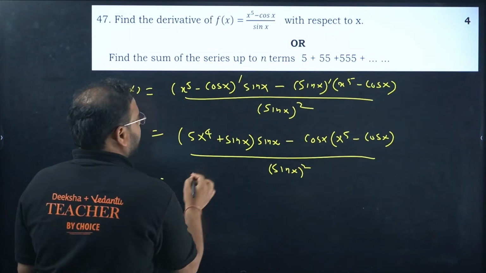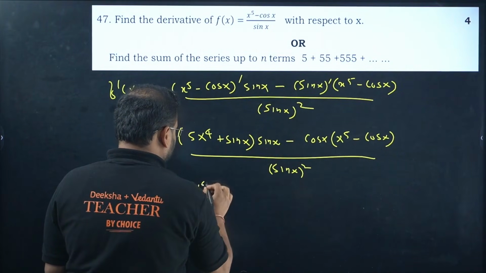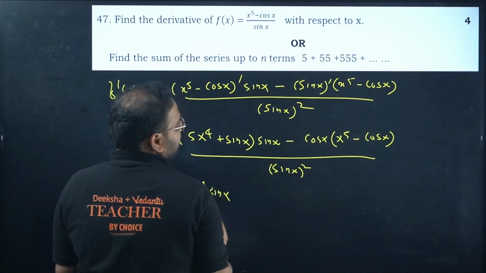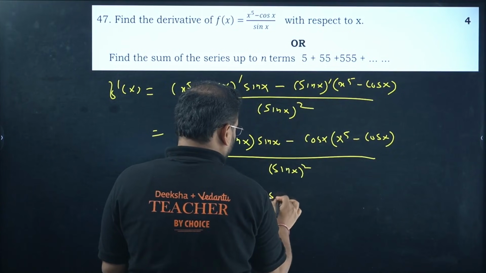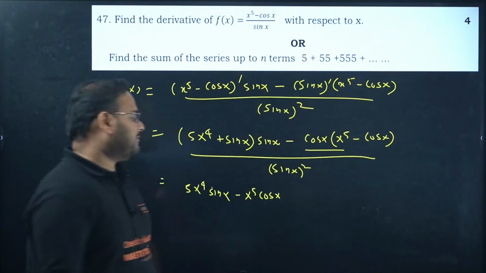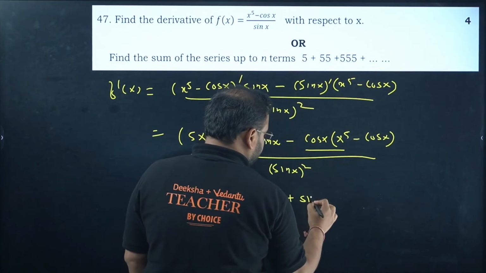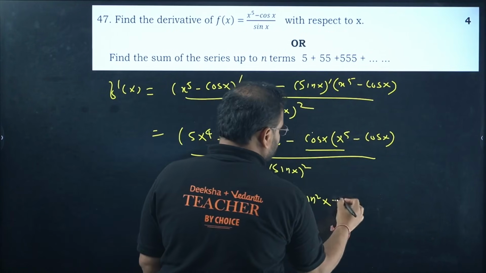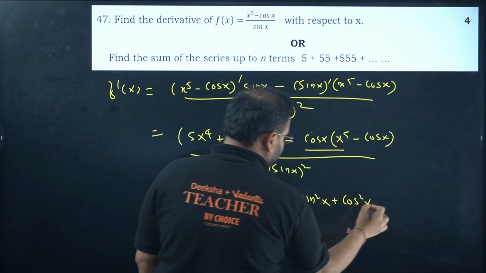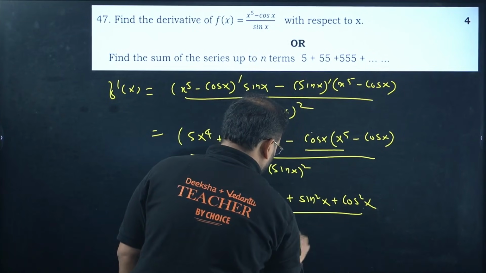Check carefully. 5x power 4 sin x, and write this minus x power 5 cos x from here, minus x power 5 cos x from there. This becomes plus sin square x, and over here minus into minus becomes plus cos square x, divided by sin x the whole square.